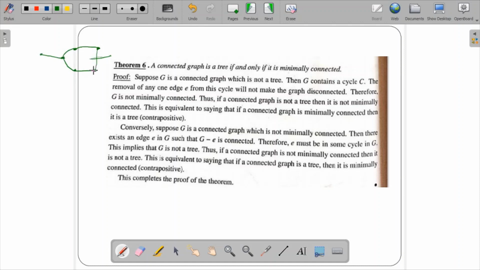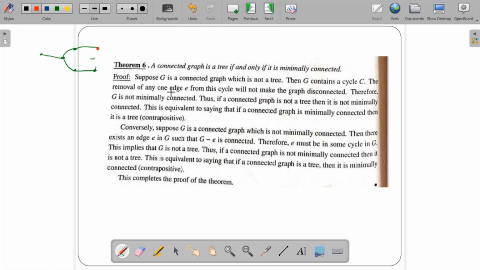You can move this way, or you can go back and move to this, and again go from here to here. Your movement is not there only because that edge I have removed. So G contains a cycle, and if I remove this particular edge, it would not make the graph disconnected. Therefore G is not minimally connected. Thus if a connected graph is not a tree, then it is not minimally connected. So a connected graph is a tree if and only if it is minimally connected.